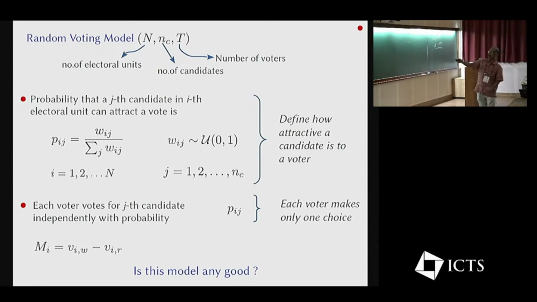First, you define how attractive a candidate is to a voter, which defines this probability, where this Wij is simply drawn from a uniform distribution between 0 and 1. And each voter makes only one choice, which is dictated by this Pij. And you just run this process and run an election synthetically in your computer, and you can compute this margin. So the question is, is this model any good?